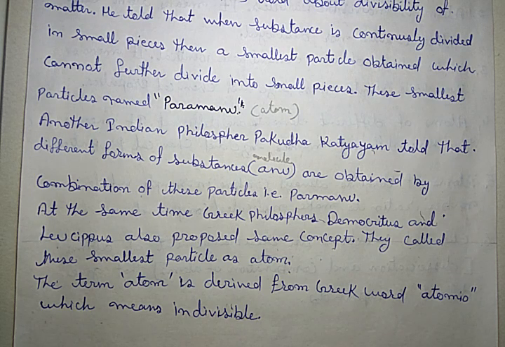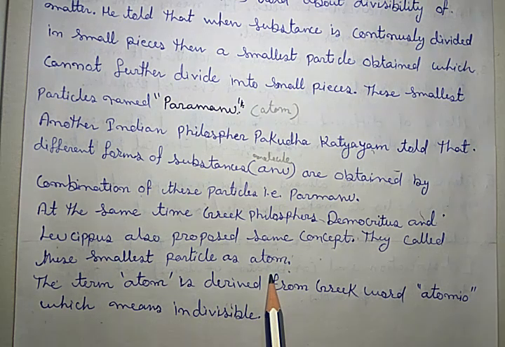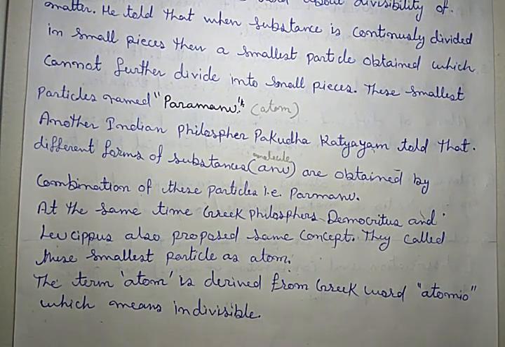They also said that when matter is divided, a finest particle is obtained which cannot be further divided. They called this smallest particle atom, because the term atom is derived from the Greek word atomio, which means indivisible, as you know that atom is indivisible matter.